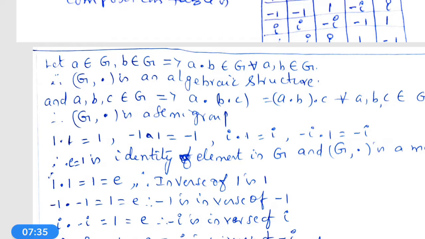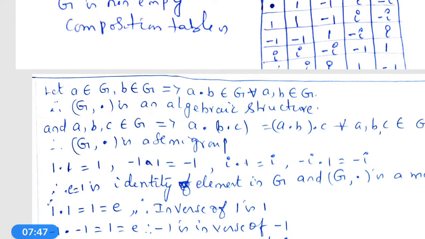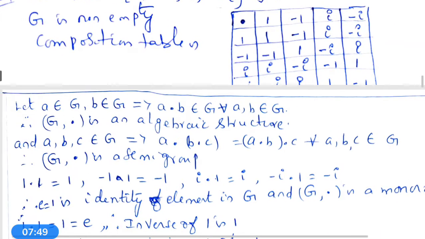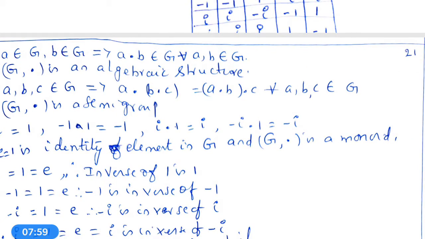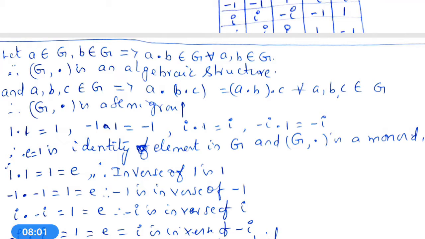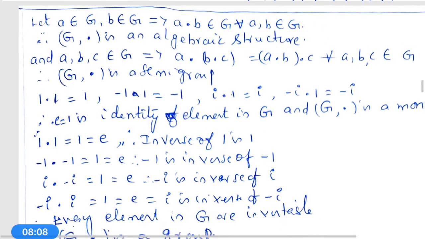Let A belong to G, B belong to G. This implies A dot B belongs to G for all A, B belonging to G. Therefore G, dot is an algebraic structure for the fourth roots of unity. Now choose A, B, C, three elements from G, and A dot B dot C is equal to A dot B dot C for all A, B, C. Therefore G, dot is a semigroup.